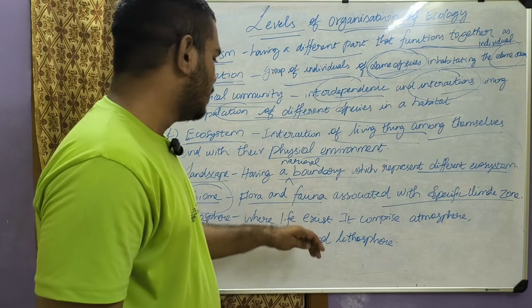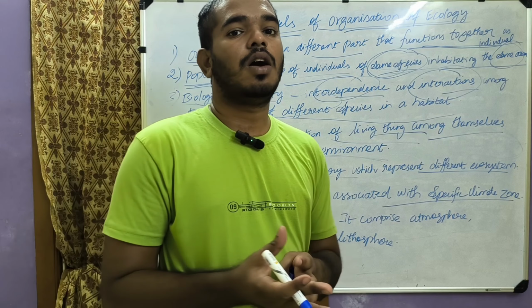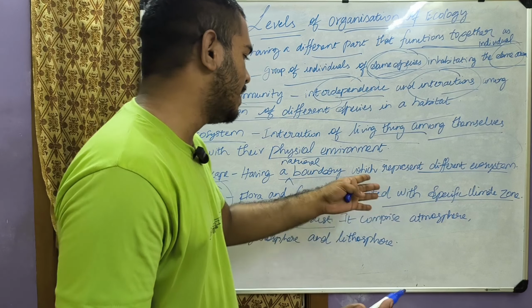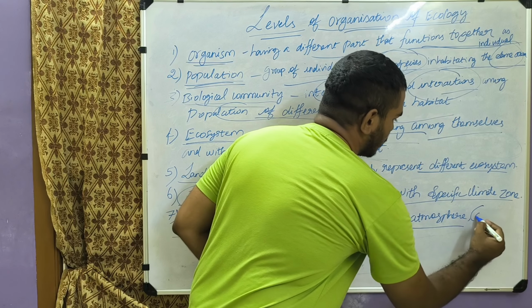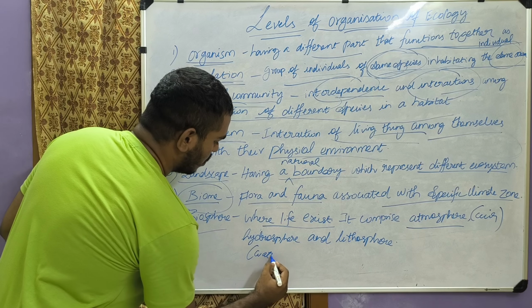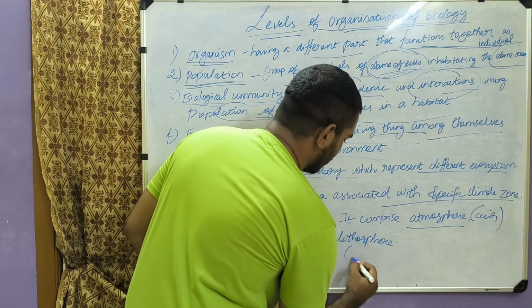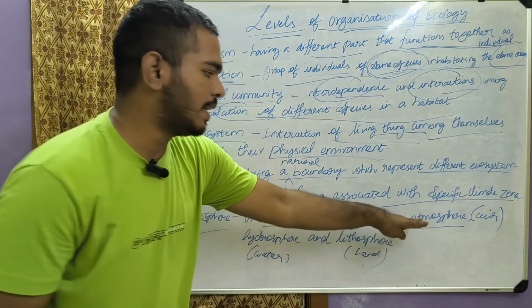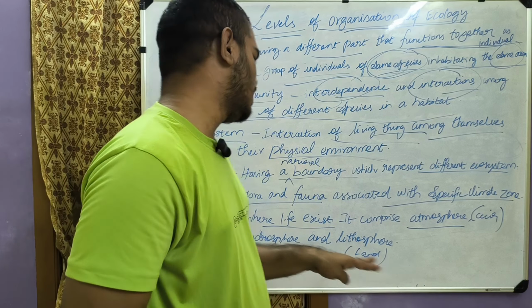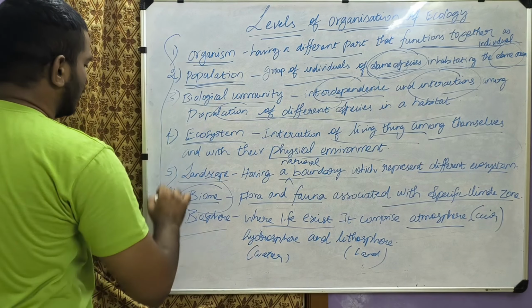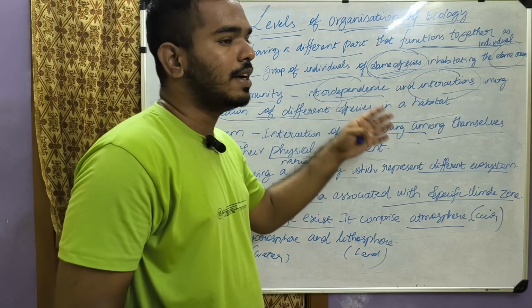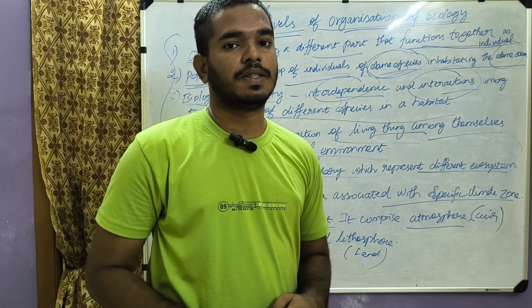Next, the biosphere. The biosphere is the very large realm where life exists. Wherever life exists, it is a combination of the atmosphere, which is air, the hydrosphere, which is water, and the lithosphere, which is land. These three places collectively, where life exists, are known as the biosphere. So these are all the levels of organization in ecology, and we are going to study them in detail in the upcoming chapters. Okay, thank you.